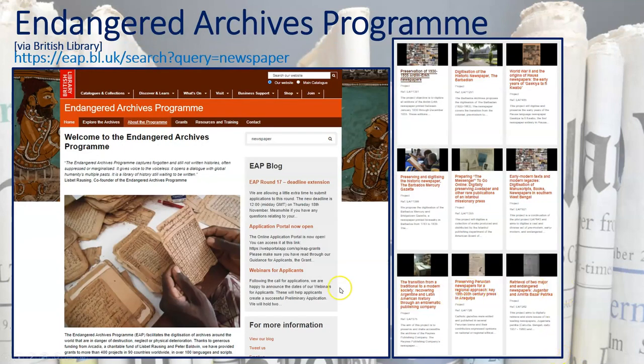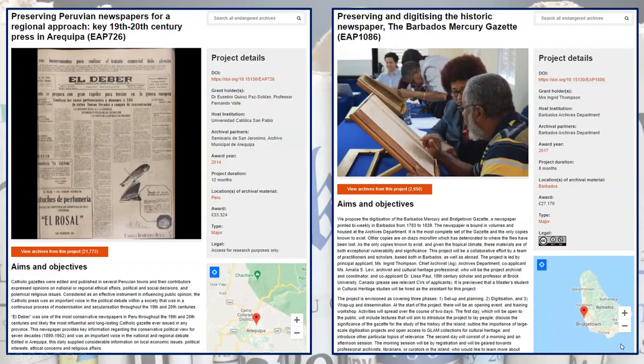And here we have Endangered Archives Program, which is actually a program coming out of the British Library. And you can see here where I have listed out a few newspaper related projects, such as the Barbadian, which is a historic Barbados newspaper. The goal of Endangered Archives isn't just newspapers, it's trying to preserve endangered archives around the world. And many of these do end up being in the Caribbean and elsewhere.